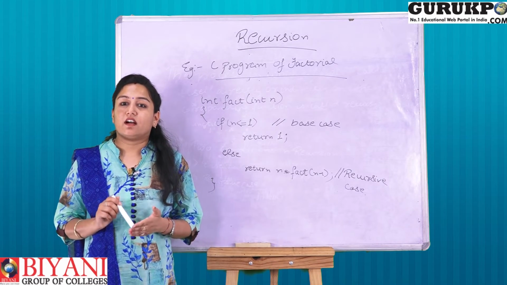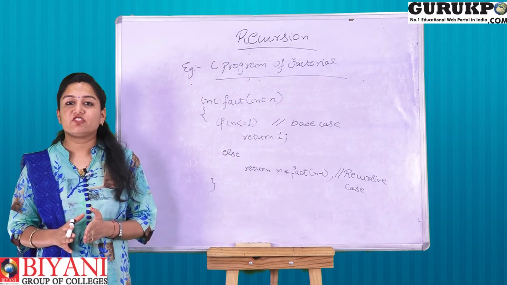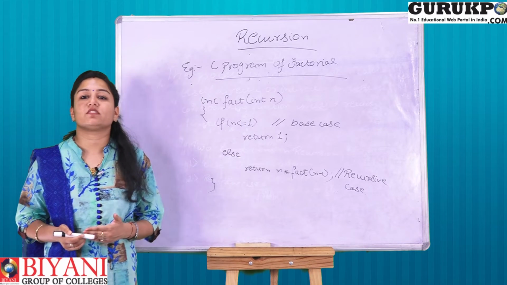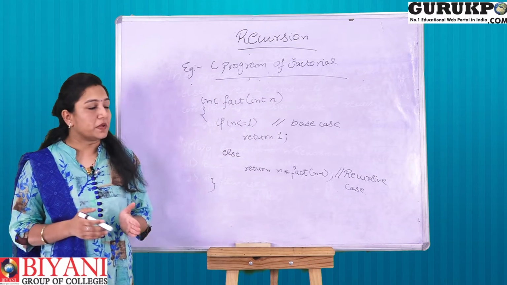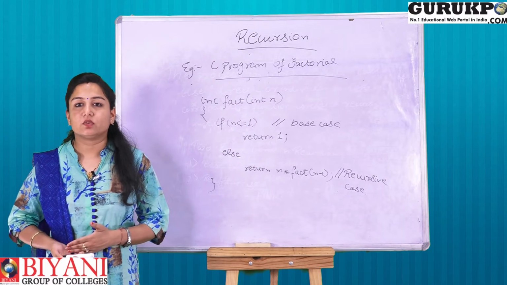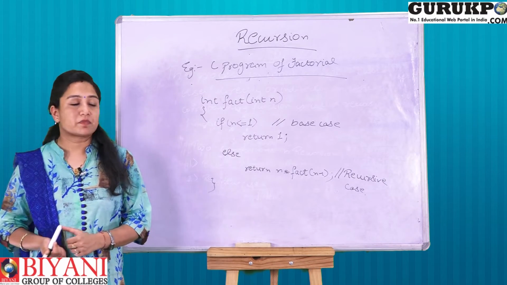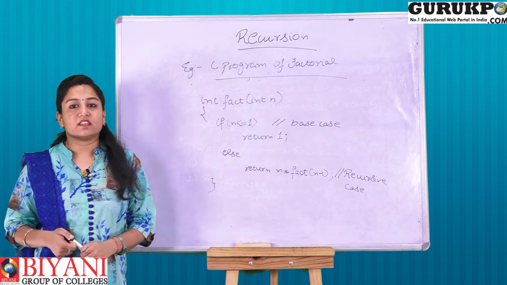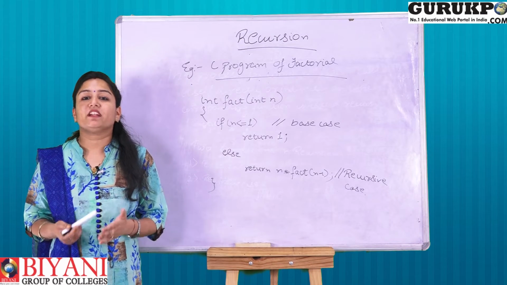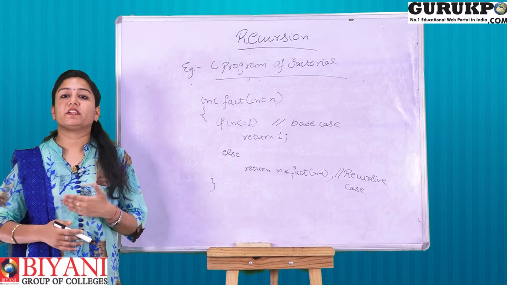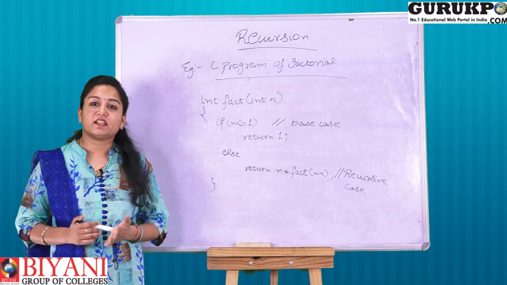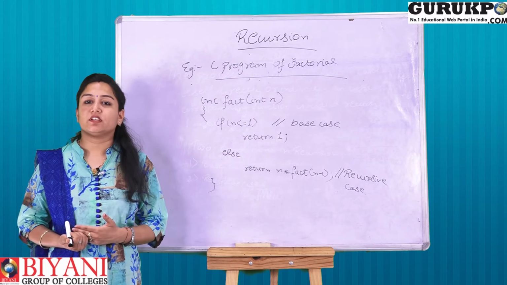Base condition is a terminating given condition in which just a value is returned. On the basis of that condition, no recursive process takes place. That means base condition वो condition होती है जिस condition में आपके जो method है वो recursively call नहीं होता है, just एक single value return करता है. But on the contrary, recursive case or recursive condition is a condition in which the method is repeatedly called. उस कंडीशन में आपका जो मेथड है वो रिपीटेडली कॉल होता है और वो तब तक कॉल होता है जब तक आपकी कंडीशन ट्रू होती रहती है. जैसे ही आपकी कंडीशन फॉल्स हो जाती है वो आपको वैल्यू रिटर्न कर देता है.